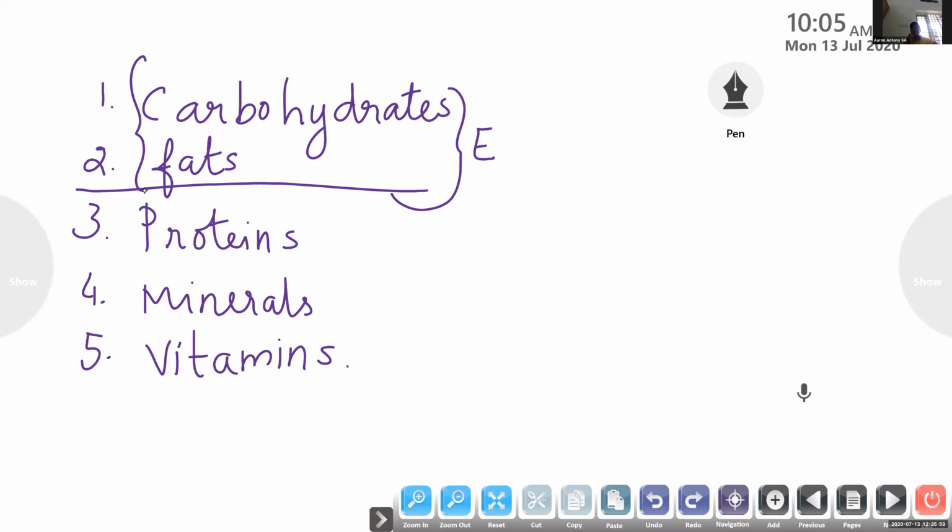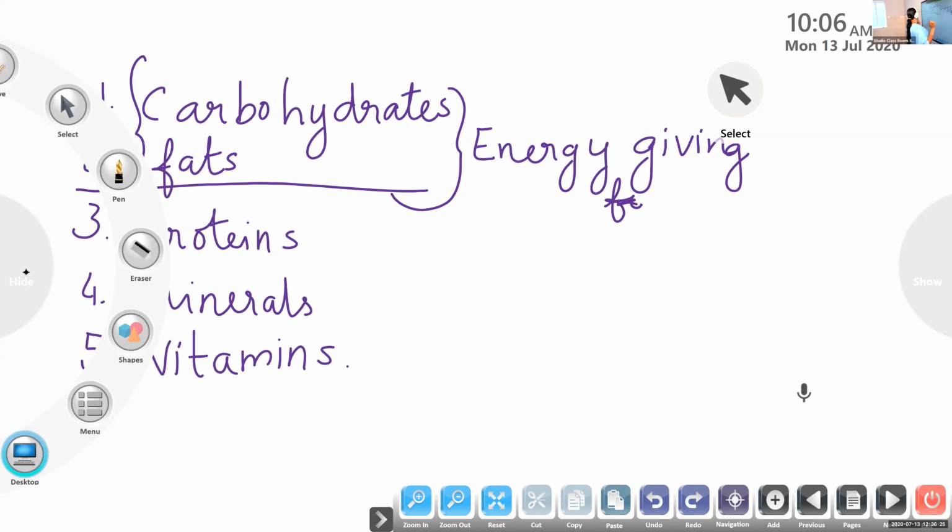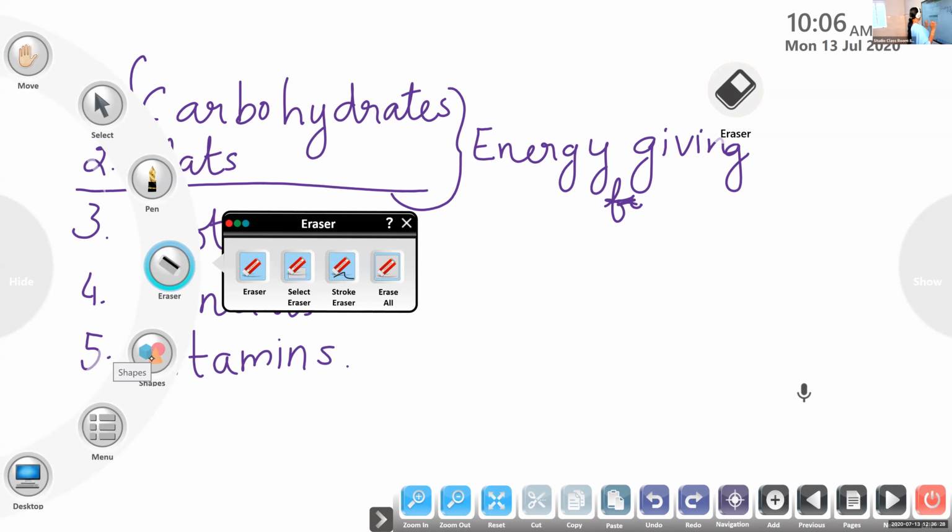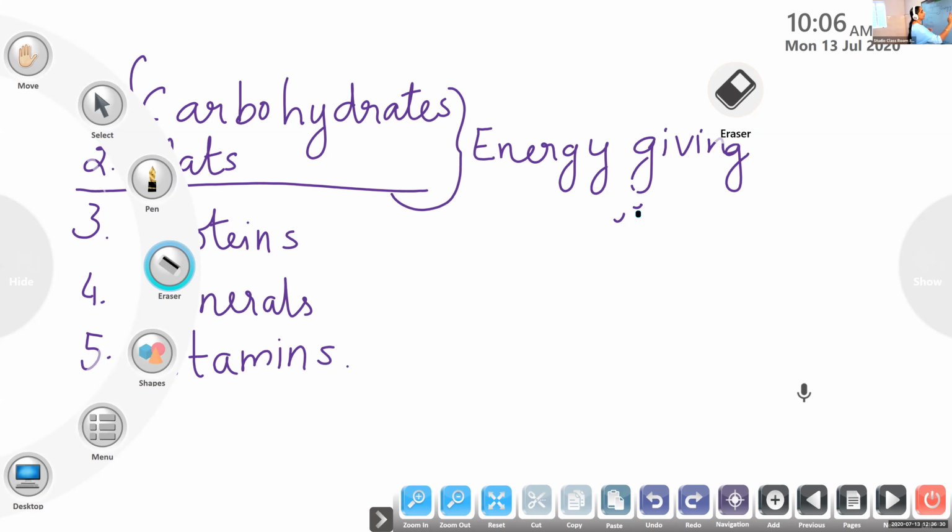What name can we give to carbohydrates and fats? Energy giving nutrients. Okay, understand it properly. One minute, I want to raise it, that is why it will take some time. Energy giving nutrients.